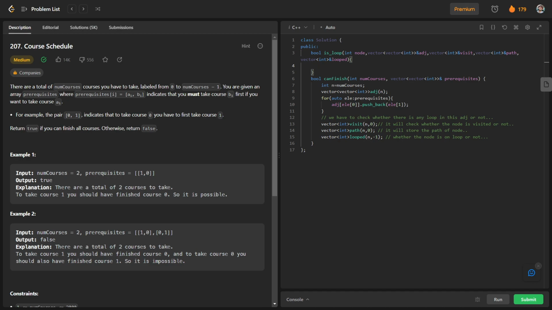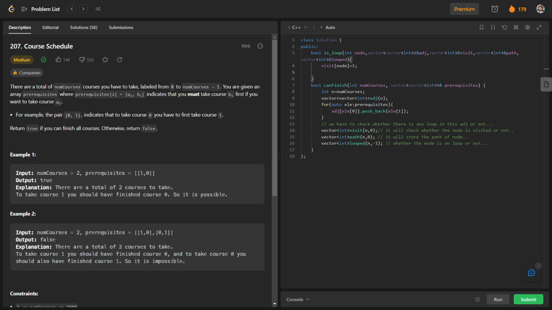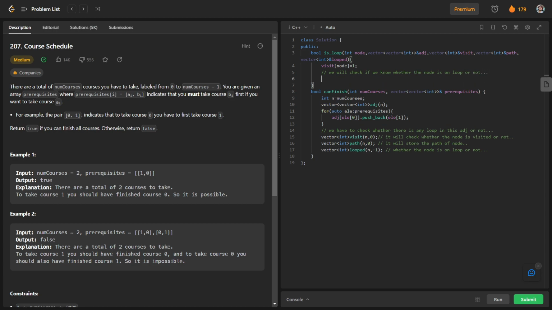So we will first visit the node. For it we will mark the node as visited, so visit of node is 1. And then we will check whether we know if the node is on a loop or not. For this we will check if looped of node is not equal to -1.